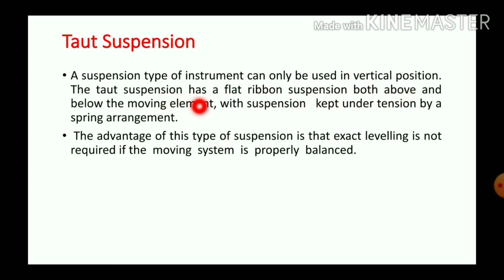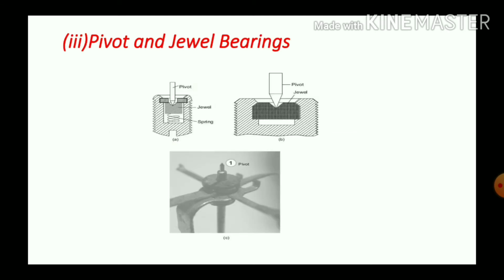The toed suspension has flat ribbon suspension both above and below the moving element, with the suspension kept under tension by a spring arrangement. The advantage of this type of suspension is that exact leveling is not required if the moving system is properly balanced. So, this type of support can be used anywhere.